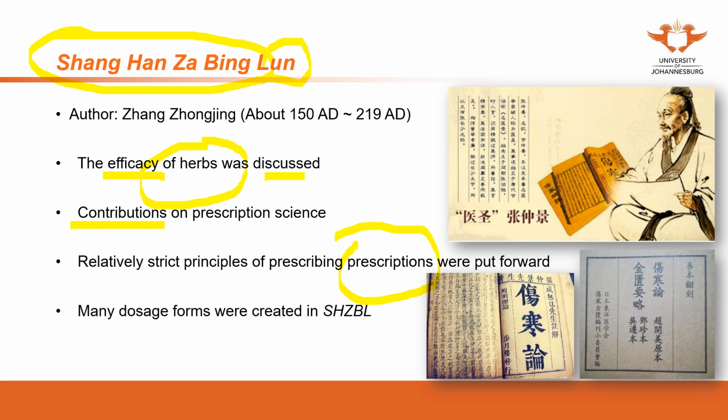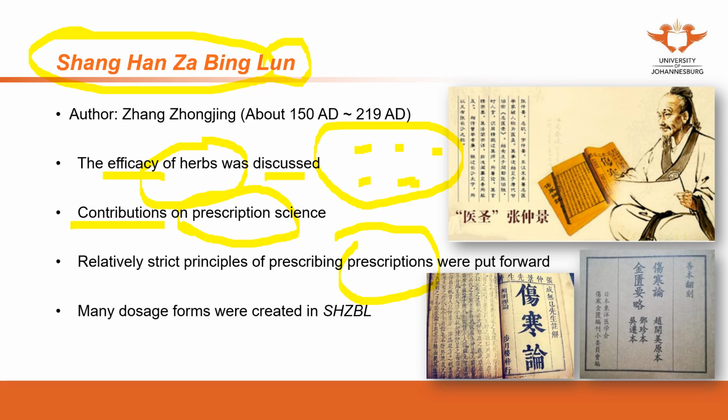Contributions to the prescription science. The prescription or the formula refers to a group of herbal medicines. So when we see patients, we will use herb A, herb B, herb C, and so on, and then this becomes a prescription or a formula. However, how to combine them? What's the relationship between A and B?